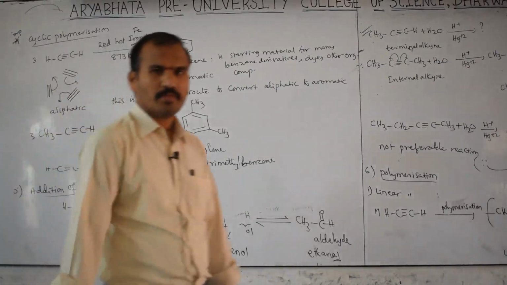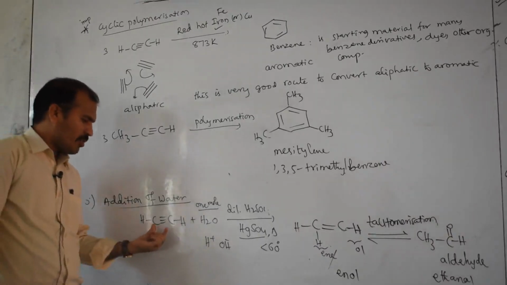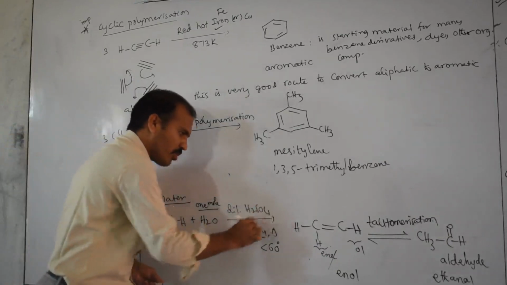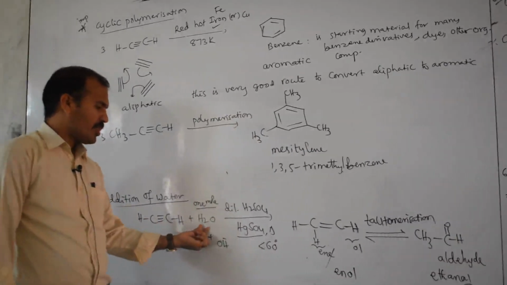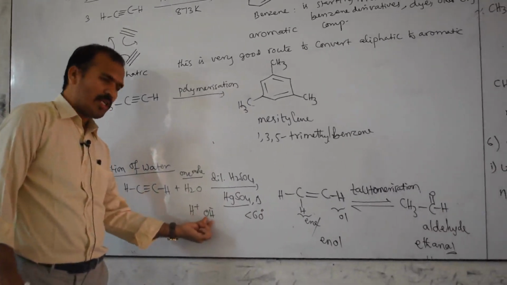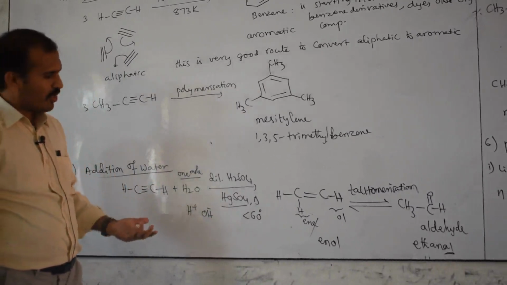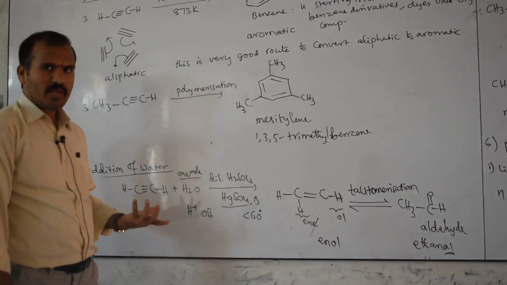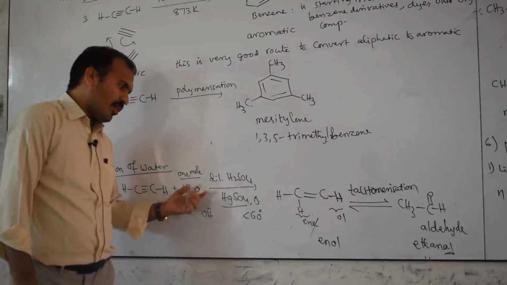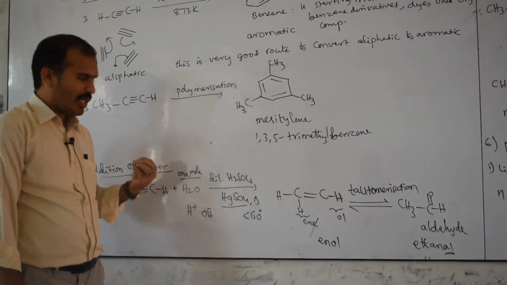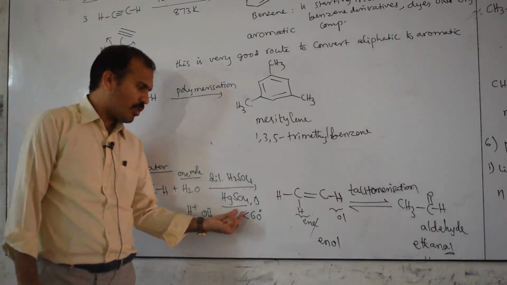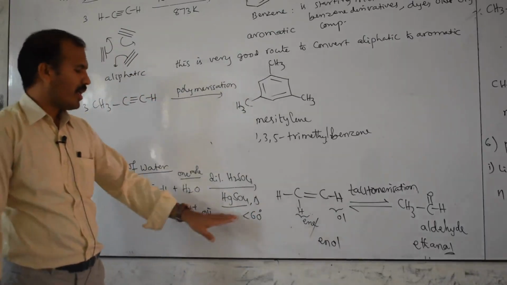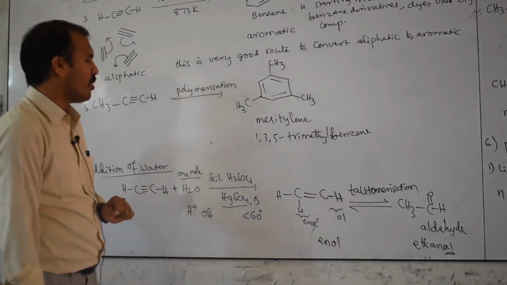Addition of water. In addition of water, ethyne reacts with water in the presence of dilute H2SO4. Already we know that H2O is a weak acid. H2O means what? H plus and OH minus. So to increase the reactivity, we are using H2SO4 and HgSO4. Alkynes are generally less reactive than alkenes. Therefore, even in the presence of H2SO4 the reactivity is very low. Therefore, we are using HgSO4 and the temperature should be less than 60 degrees Celsius. You convert it into Kelvin and write the Kelvin temperature, because in your textbook the Kelvin temperature will be there.